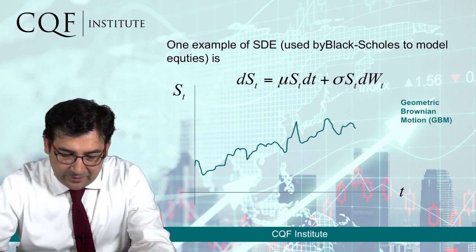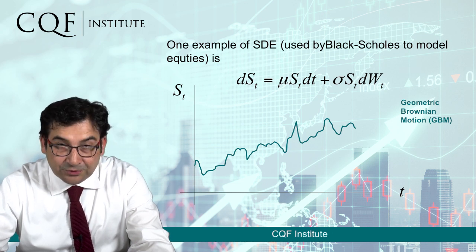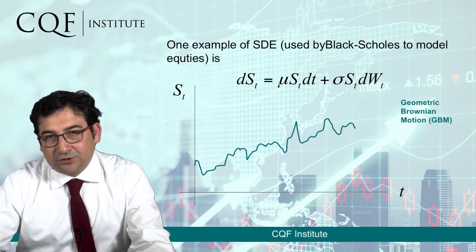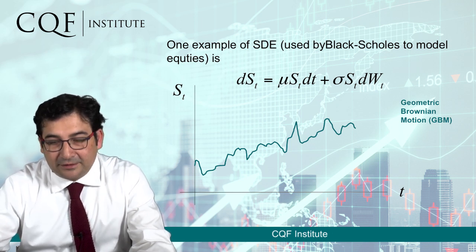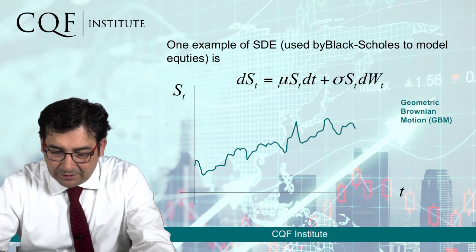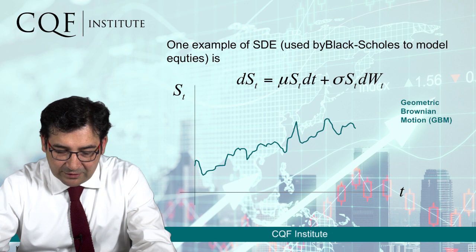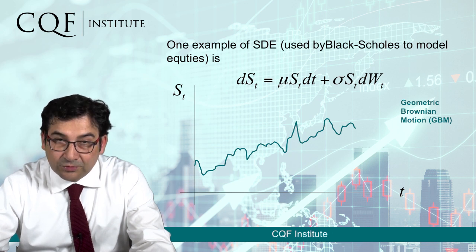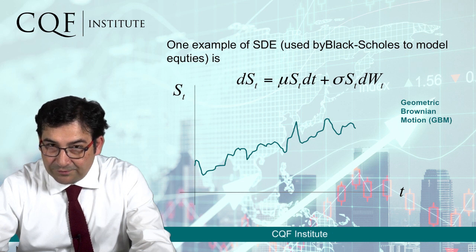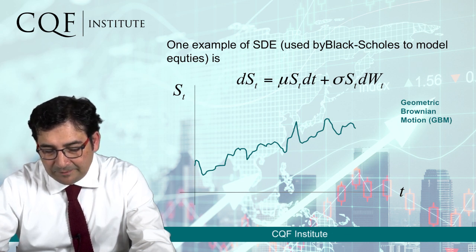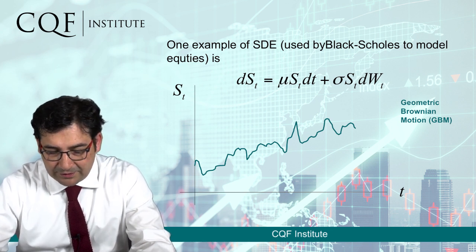This idea was in fact very important because it allows us to use this type of models, stochastic differential equations, to describe what happened with the underlying. Here we have geometric Brownian motion, which is described as the change in the value of the stock, dS, being equal to two terms. A term that is related to a tendency or drift, and a second term that is related to a volatility or a random aspect, a random part of the process.